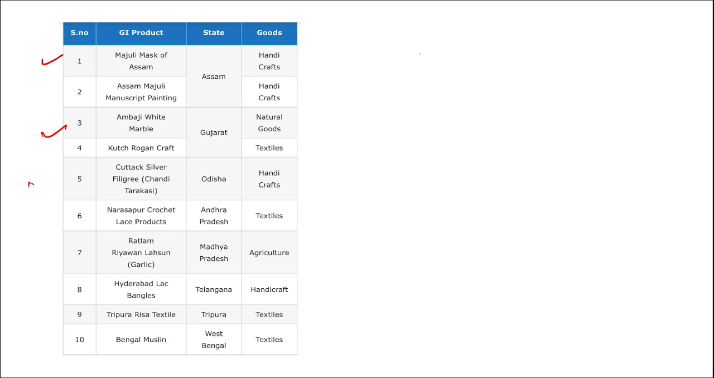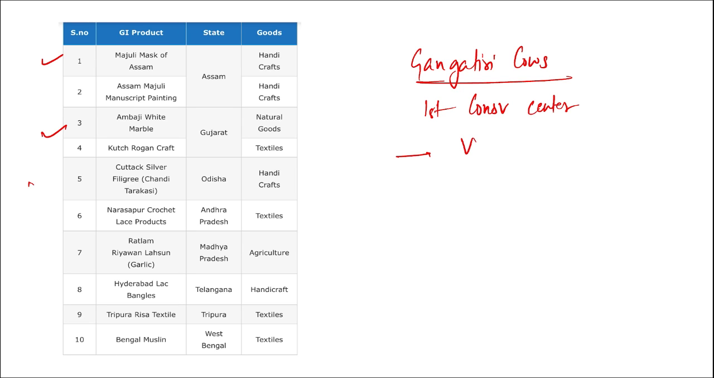Correct? Next, if I ask you, tell me which was the first city to have the country's first conservation center for Gangotri cows. For Gangotri cows, the country's first conservation center was launched. Where was this launched? This was launched in Varanasi, Uttar Pradesh. Correct? In Varanasi, Uttar Pradesh.